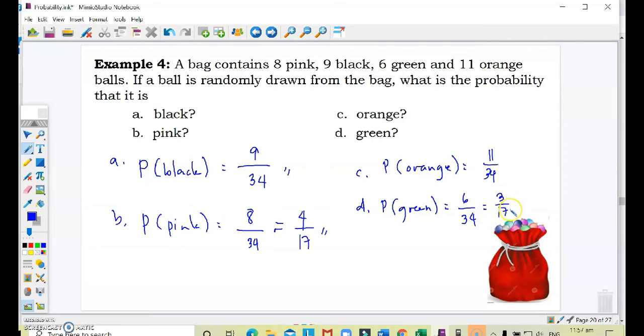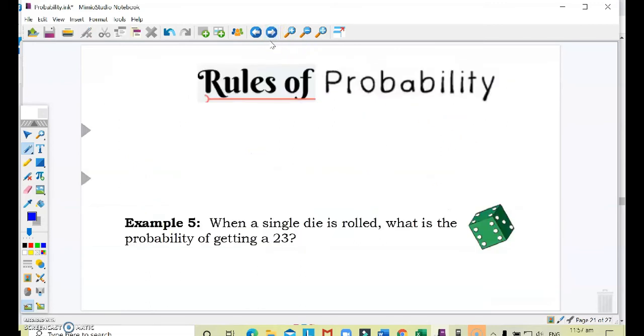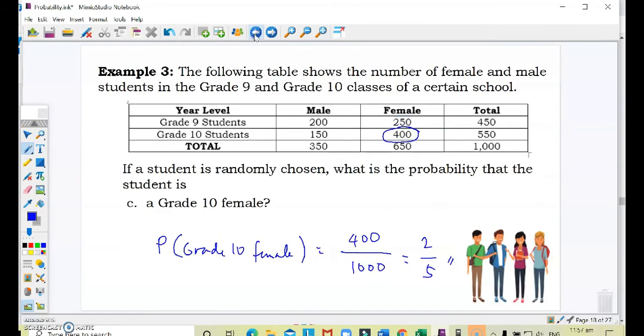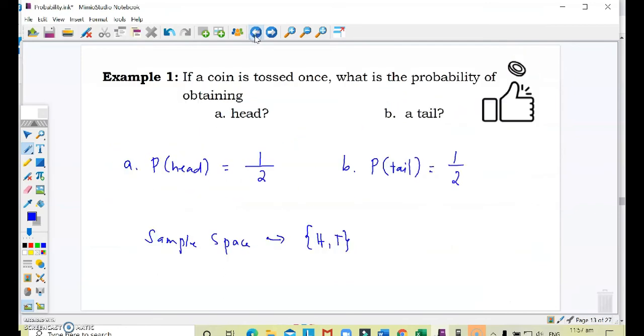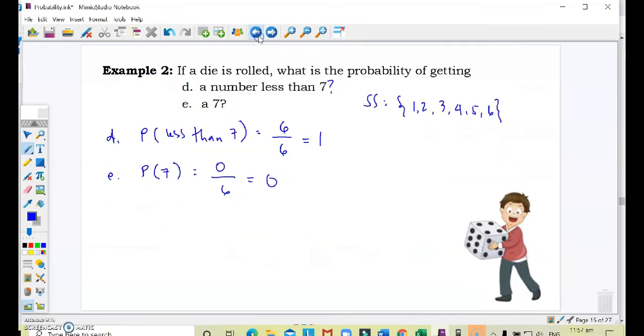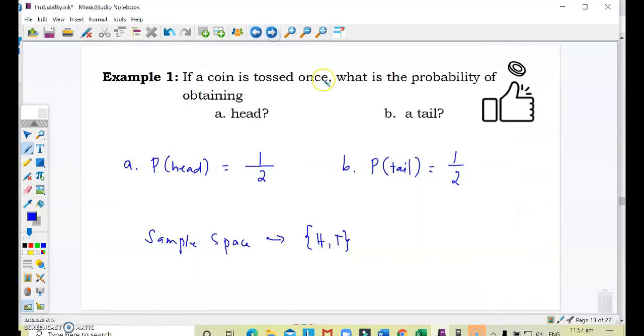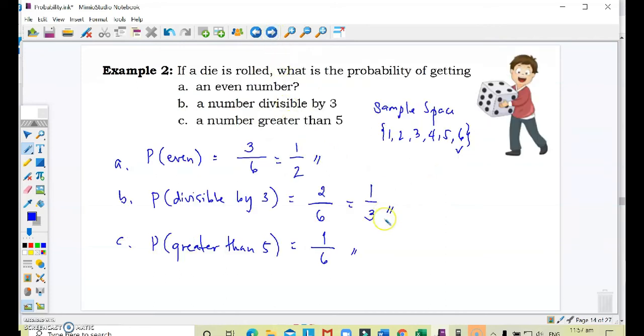So the probability is 3 out of 17 of getting a green ball. So this is a simple problem, no? But let's take a look at the different rules in probability. Notice that all the probabilities that we came up with from the first example are either a fraction, or 0 and 1, correct? So we have a fraction here. What kind of fraction is this? Yes, exactly, it's a proper fraction. All the values here are proper fractions as well.